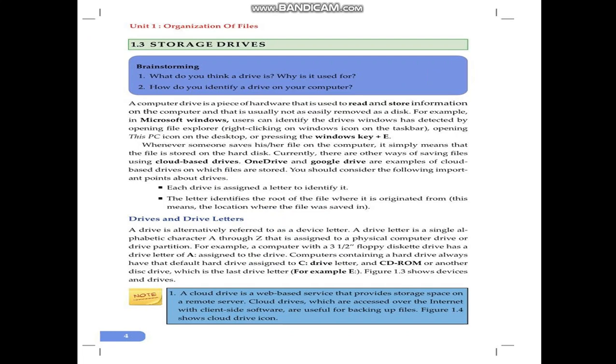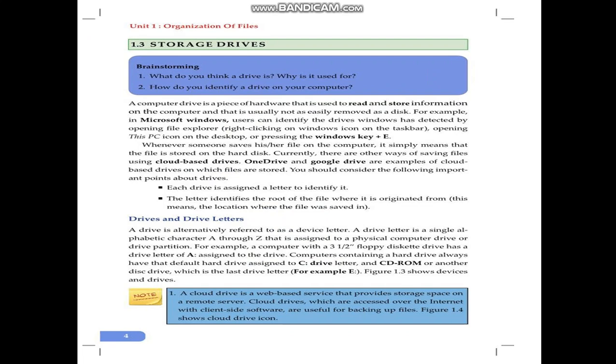I'll continue with lesson 1.3, Storage Drives. A computer drive is a piece of hardware that is used to read and store information on the computer, and that is usually not as easily removed as a disk. When you say computer drive, it's not software, it is a piece of hardware. What is its purpose? To read and store information. Any computer has its own storage drive. The storage drive is what we call the hard disk.